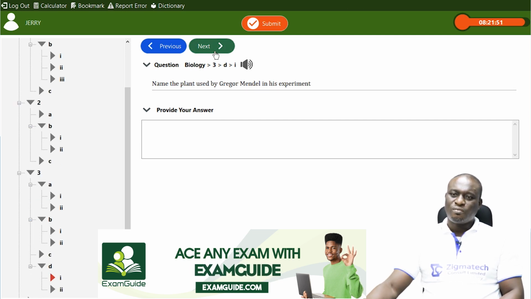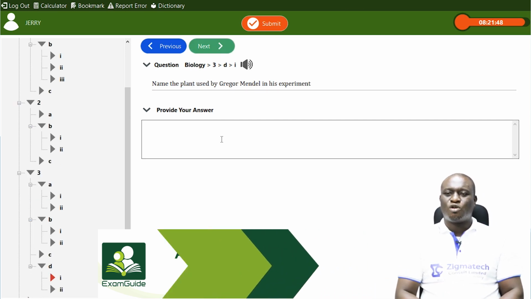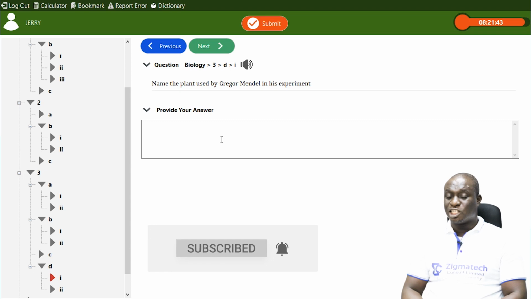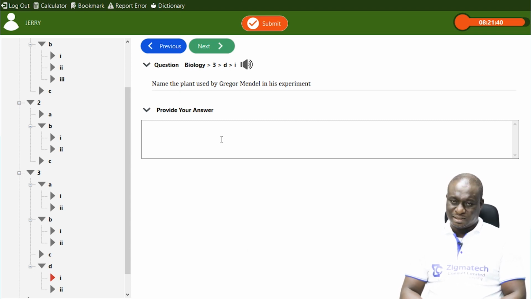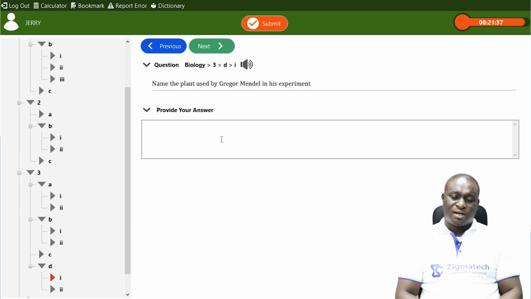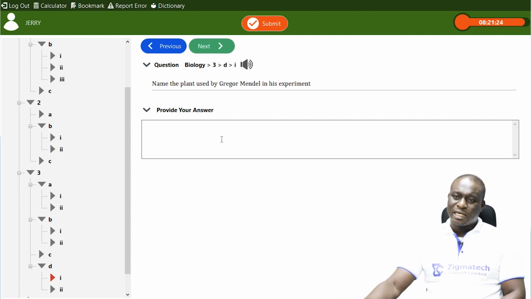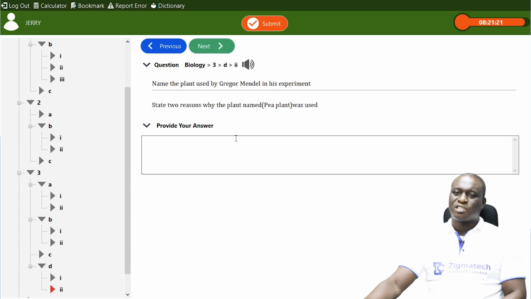Next question. Name the plant used by Gregor Mendel in his experiment. Now, the plant used by Gregor Mendel in his experiment is the garden pea plant. Garden pea plant. Now, the scientific name for garden pea plant is Pisum sativum. Pisum sativum. Garden pea plant. That's the plant he used for his experiment. Next question says, state 2 reasons why the plant named pea plant was used.